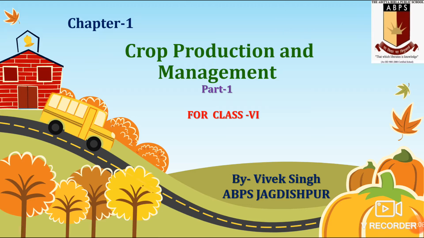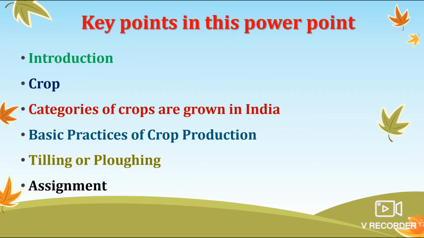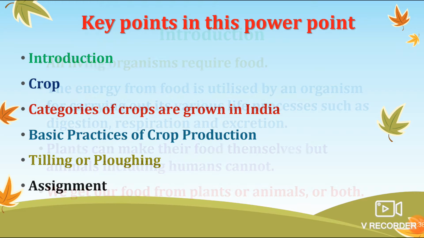The name of this chapter is crop production and management, and this is going to be your first part of this chapter. So in this particular part we are going to see an introduction about crops and why these crops are important. Then we'll see what is a crop, then what are the major crops grown in India, then what are the basic practices of crop production, then we'll see tilling or ploughing in detail. After that we will see assignments.